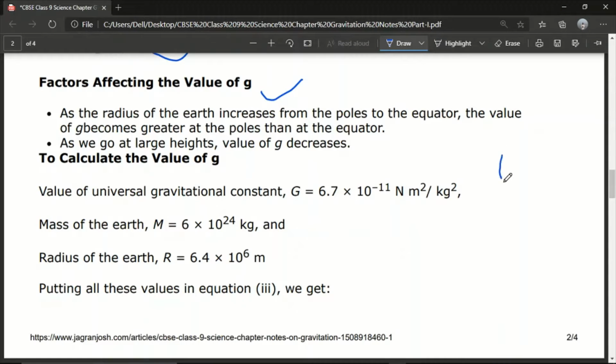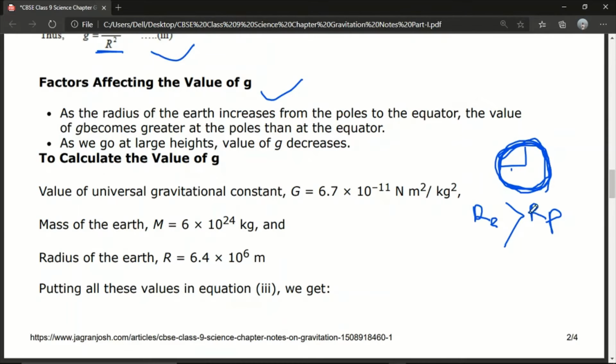If we observe the earth, the earth is not a perfect sphere. You almost know that the earth is not a perfect sphere. Its radius at the poles and the radius at the equator are totally different. Everyone just mute, and listen carefully. Radius at the equator is greater than the radius at the pole.